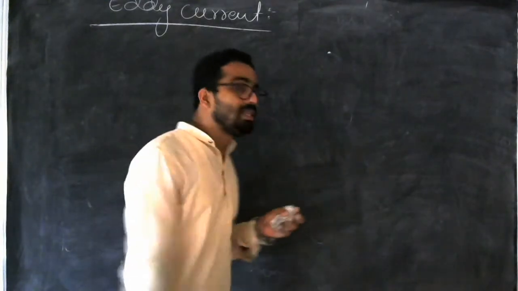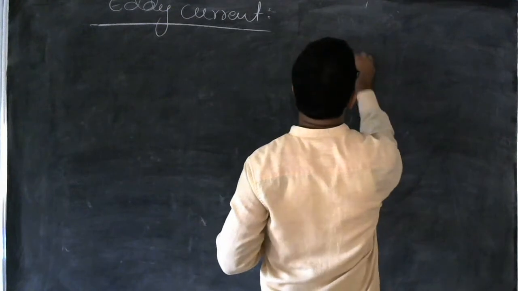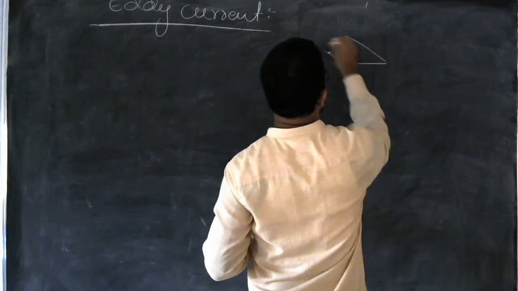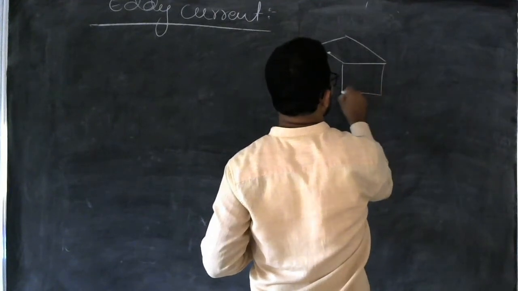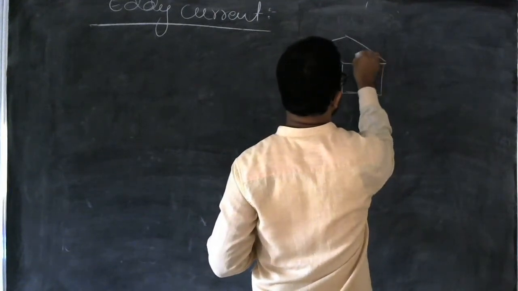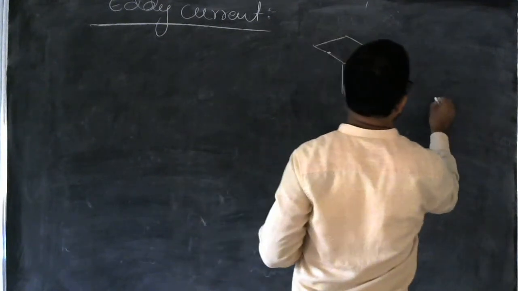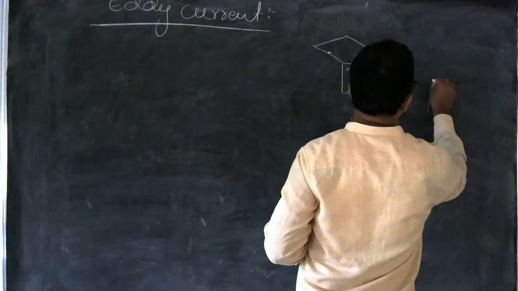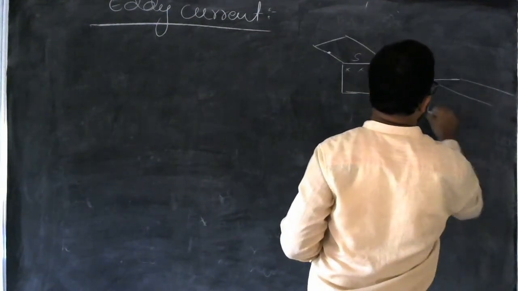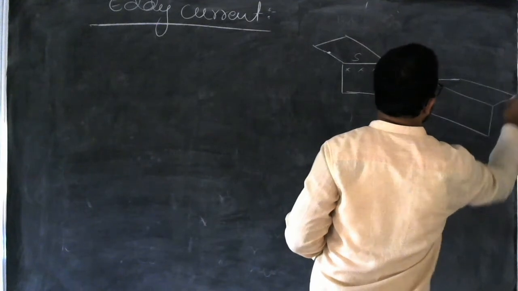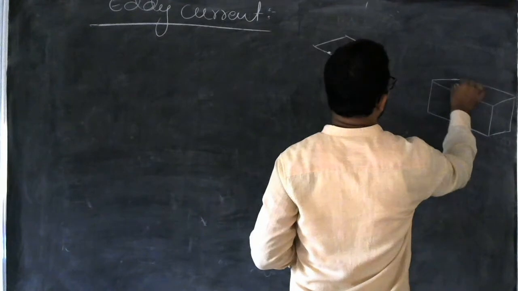In order to explain this, let us draw a diagram here. There are 2 magnets. This is the south pole. Here we are keeping the north pole.